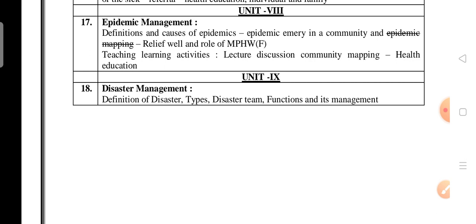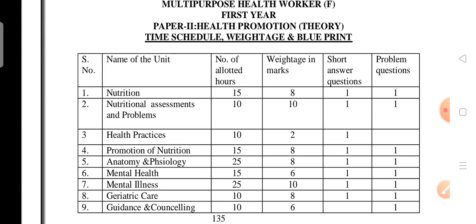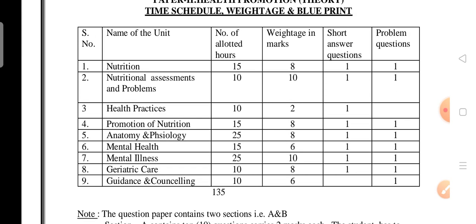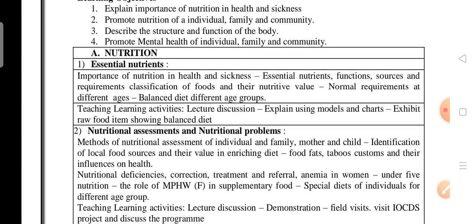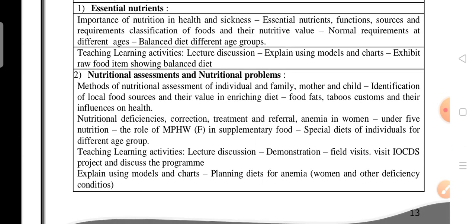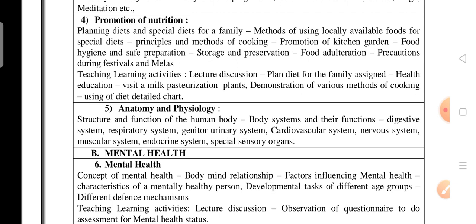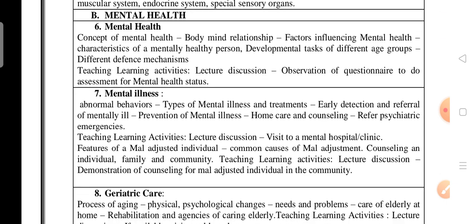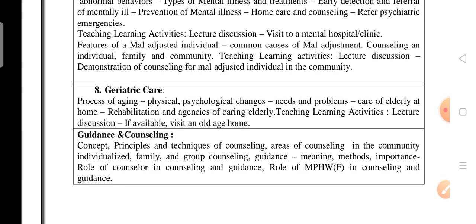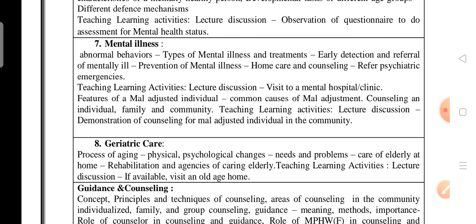Paper 2, health promotion. Syllabus, objectives: in this, nothing is deleted. First and second unit we have to read. Third also read, fourth also read. Fifth, same thing. Sixth, nothing deleted. Everything we have to read. Next is the third paper.